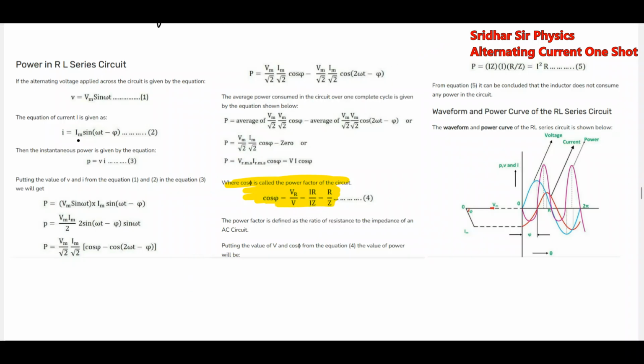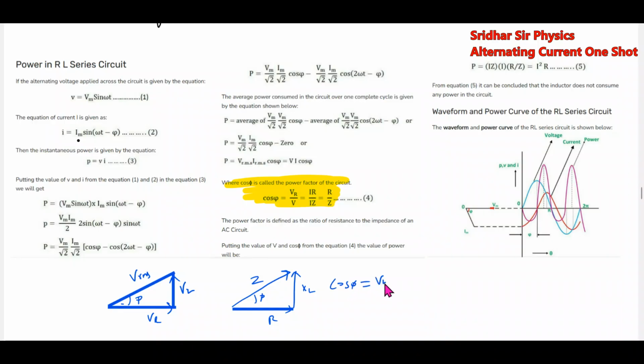So where do all these quantities come in the triangle? This will be VL, VR, VRMS. So what is the power factor?